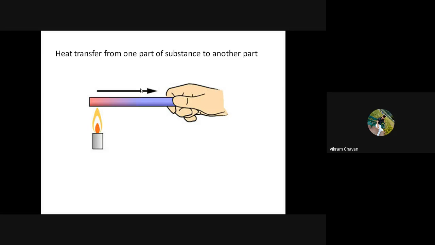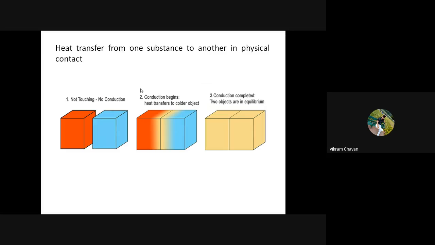Okay, shall we move ahead to the next point? Also, you can draw this heat transfer from one substance to another substance in physical contact. Draw a 1D diagram also. You can show body A and body B, and these two bodies are in physical contact, and it will achieve equilibrium after some time.